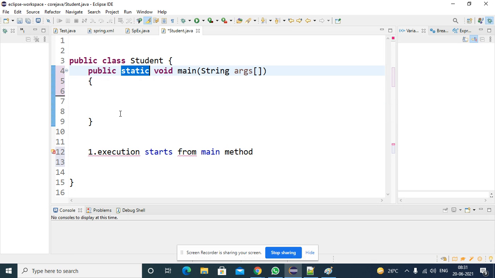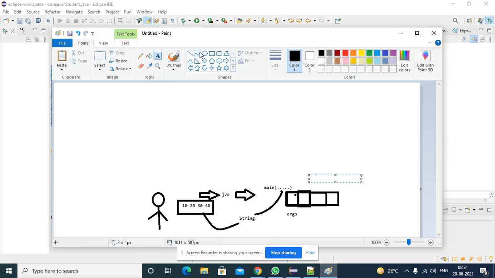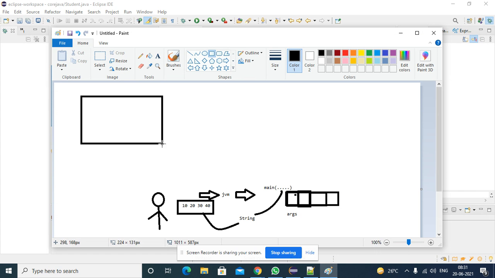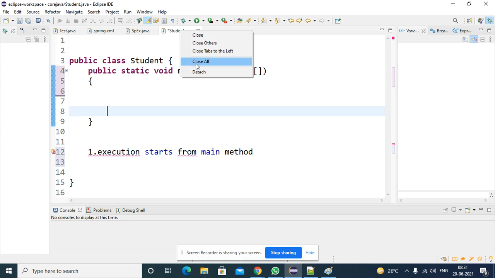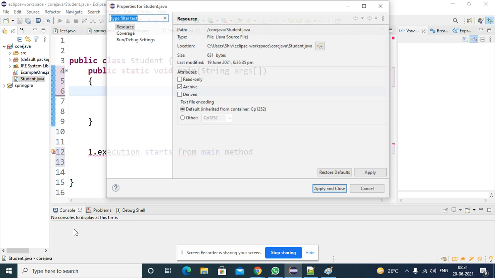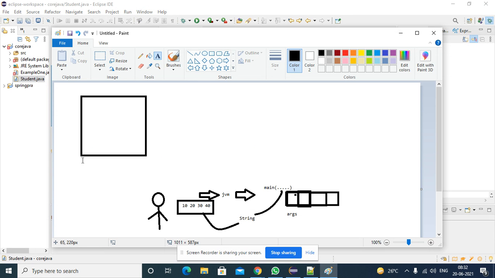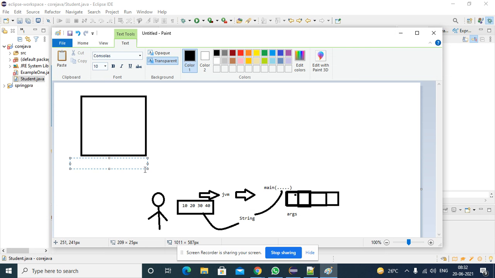Then why static? Why static? Your program is available in which location? Your program is available in some location. So what is the location? So student.java, properties. Your class is available here in this location.